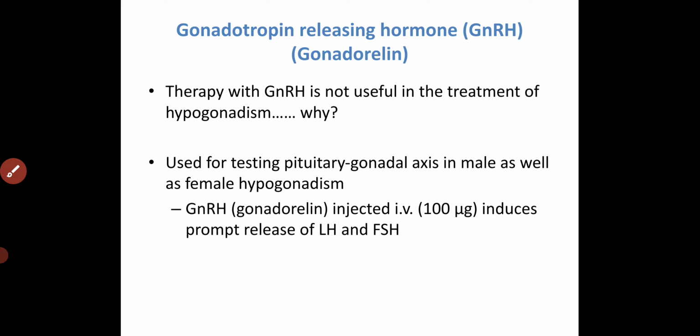Okay, so ultimately it is particularly for the checking of the pituitary gonadal axis, whether it is working or not. If we give the gonadotropin releasing hormone and it increases the release of LH, then there is proper working of the ovary. So it is for the particular checking of the pituitary gonadal axis, not for any disease purpose.